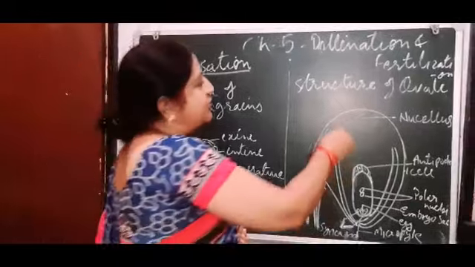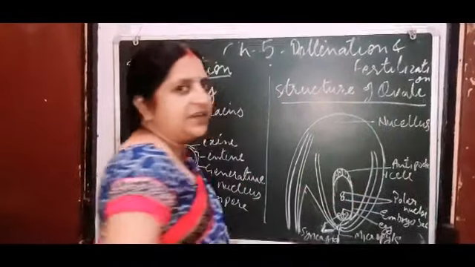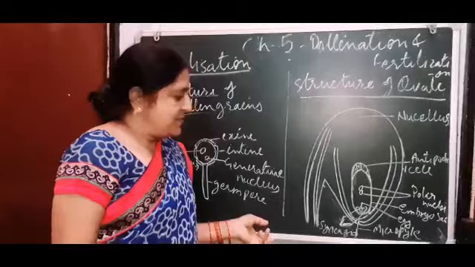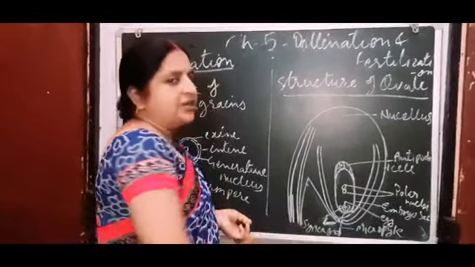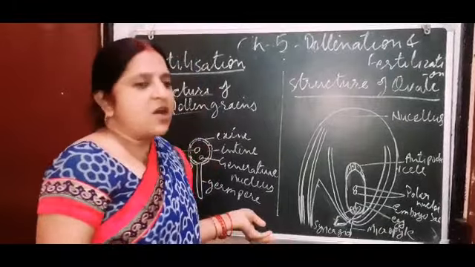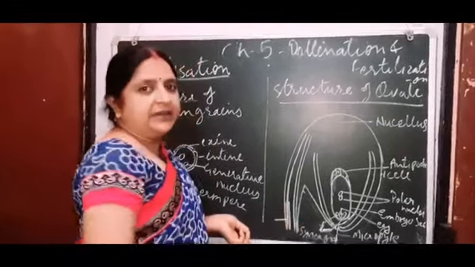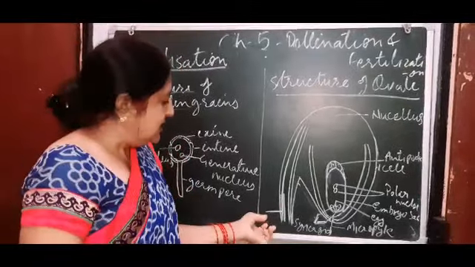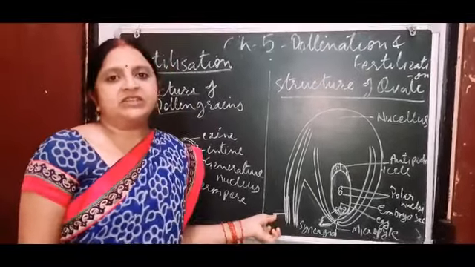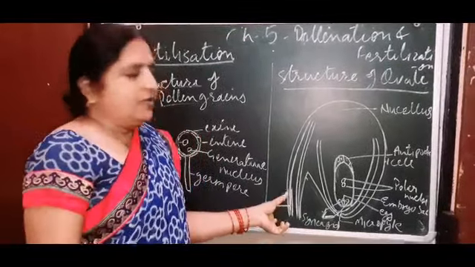Now the structure of the ovule. It is the female gamete, and it is attached to the placenta through a stalk called the funicle. This stalk is called the funicle or funiculus, and this stalk also provides nourishment to the ovule.